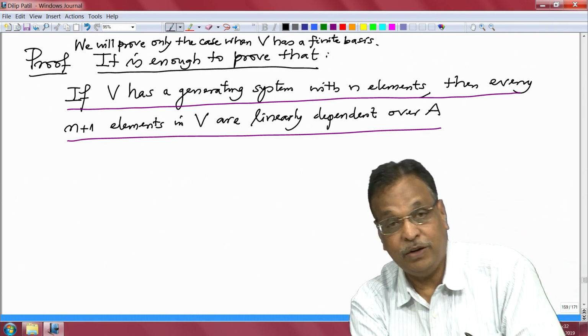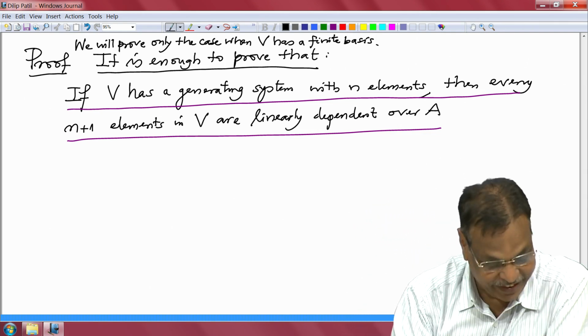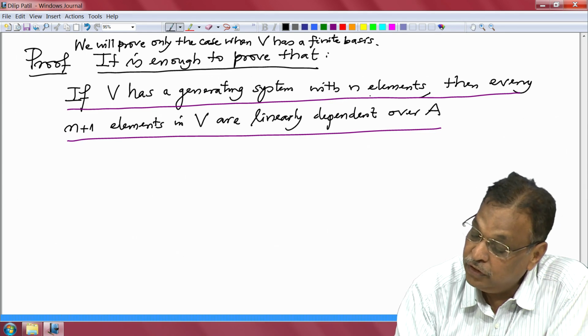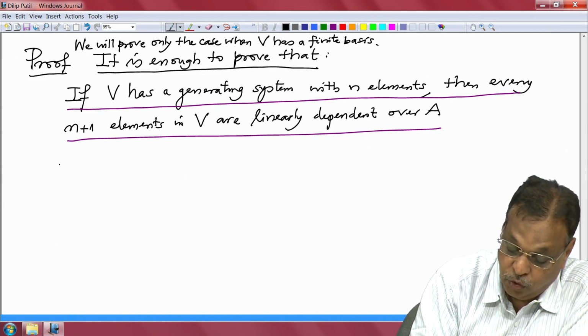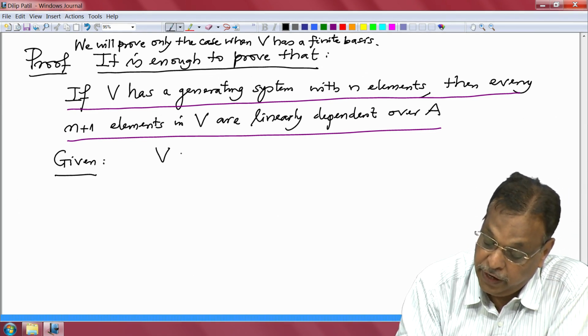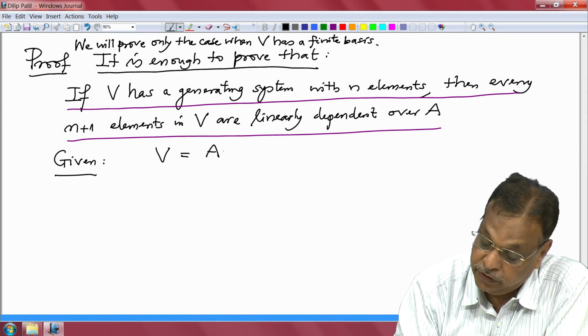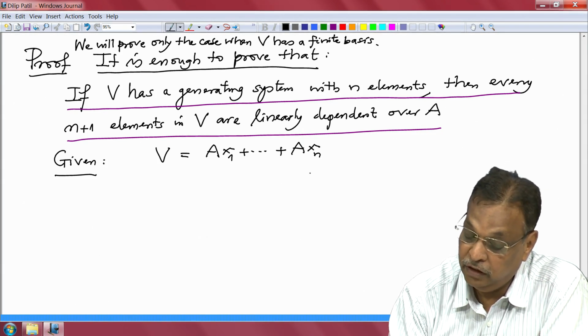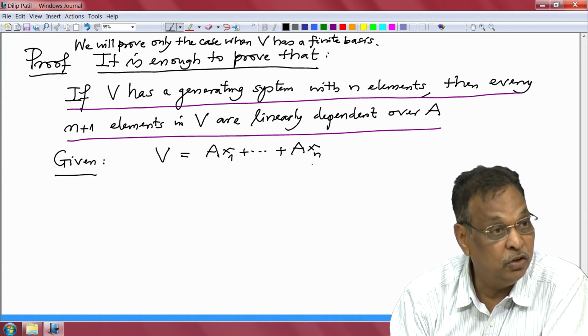How do you come back to Noetherianness? That is very interesting. V has a generating system with n elements, so we are given that V is generated by n elements. Let me write those elements as x1 to xn, that is the generating system of V as a module consisting of n elements.